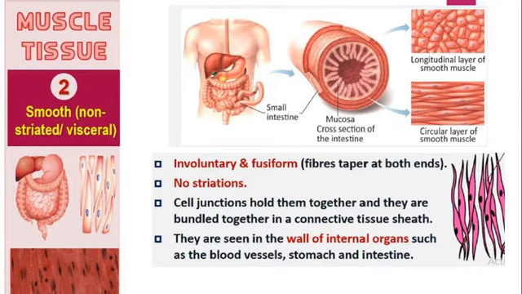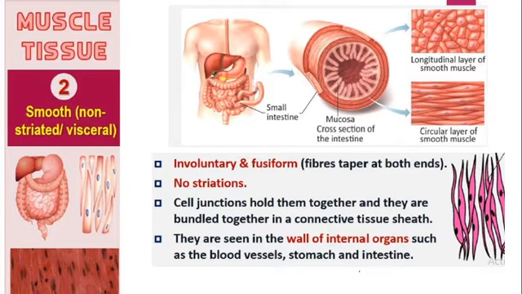And you can see these cell junctions in between; they are actually helping to hold them together, and these are forming a bundle, right? By the covering of a connective tissue, right? So cell junctions hold them together and they are bundled together in a connective tissue sheath. So again here also there is a connective tissue which is making them a bundle, right?